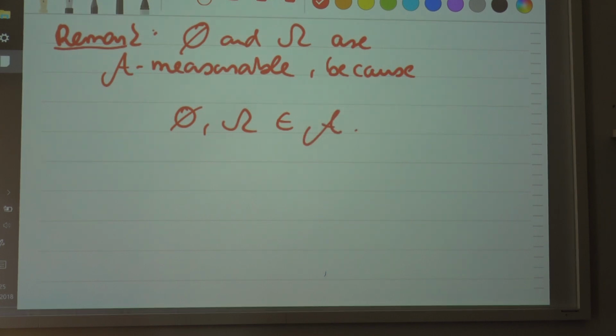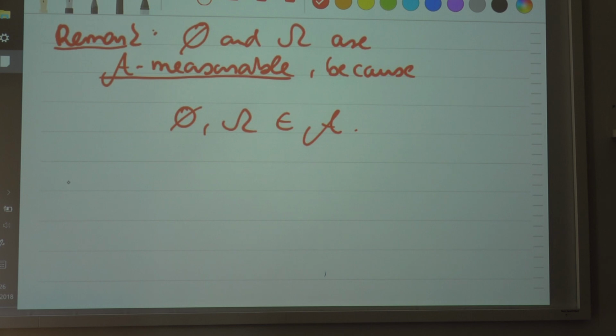You remember that if the empty set is not in there, then it cannot be a sigma algebra, because it cannot be closed under complementation. And if omega is not in there, then it cannot be closed under countable unions either. So that's basically one statement, which is quite easy. Of course, the measure of the empty set is 0, so the empty set is a measurable set. I use the expression A measurable, meaning measurable with respect to the sigma algebra, so that the measure is defined on that sigma algebra. Good, that's the first statement.